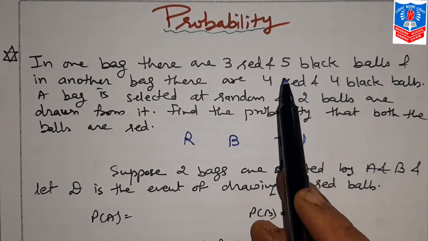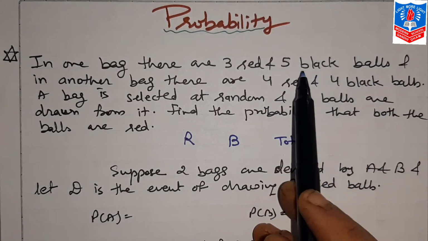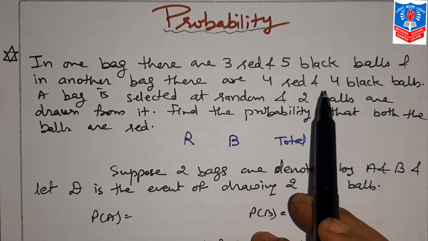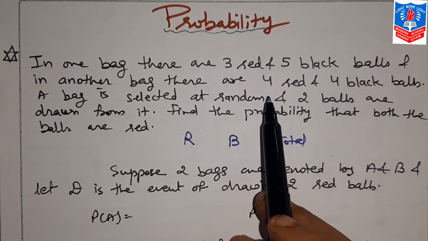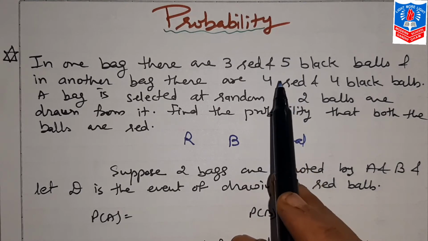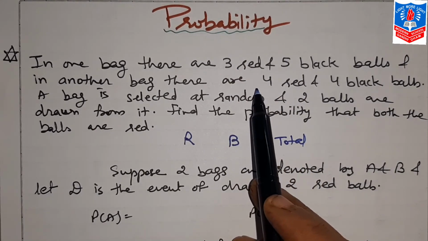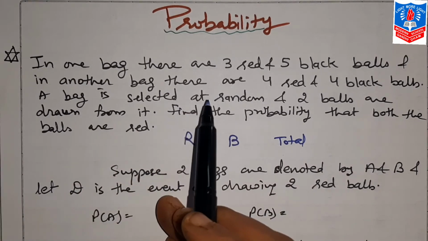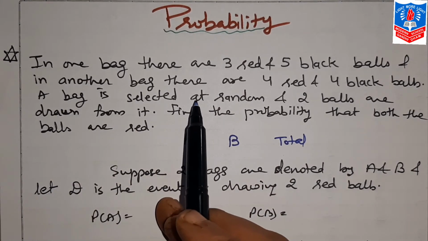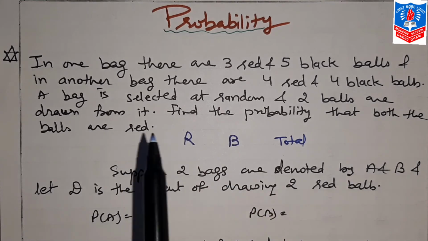Now up till now, what type of sums did we do? In those only balls are selected. Here in this question, along with balls from the first bag as well as the second bag, one bag also is selected. So this is something different.